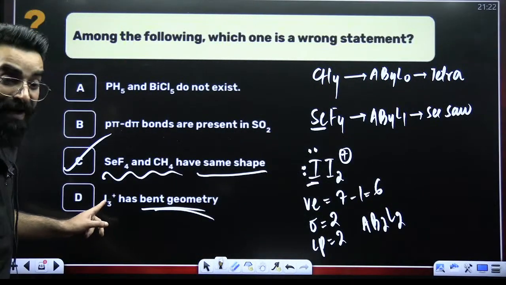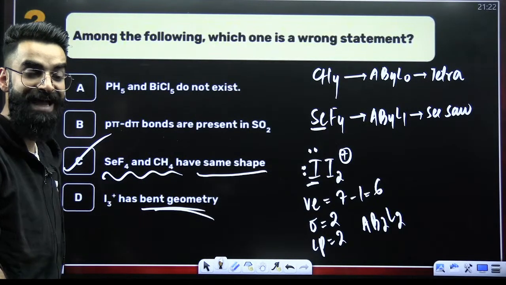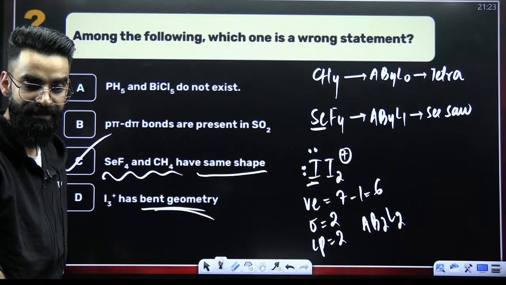This is not I3 minus. Guys, you're taking it wrong. This is not I3 minus. This is I3 plus.